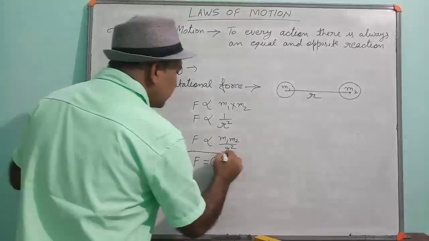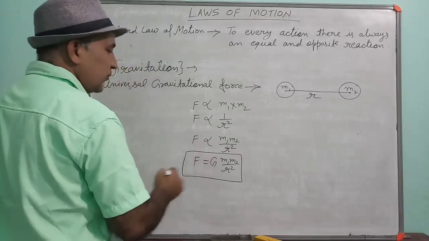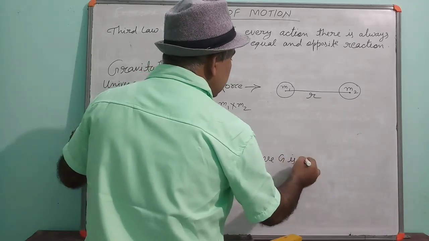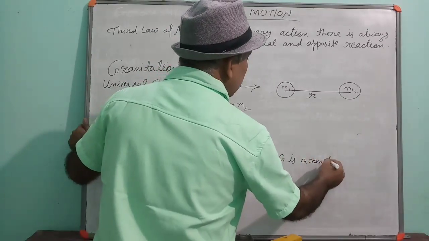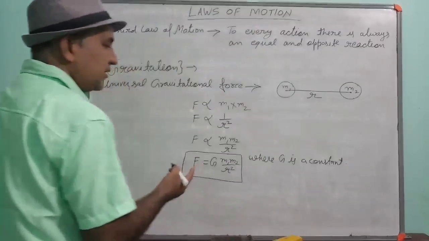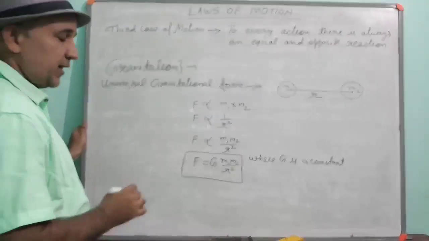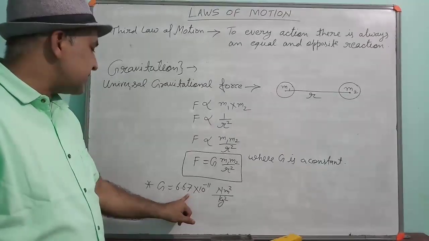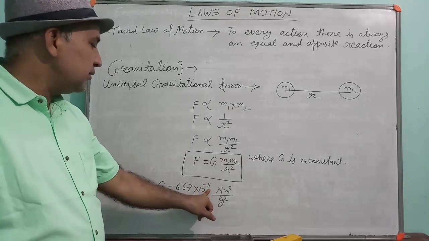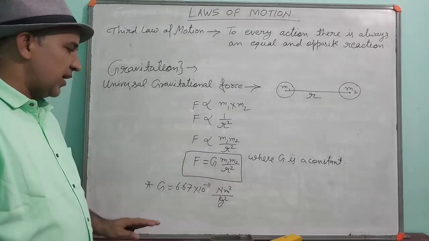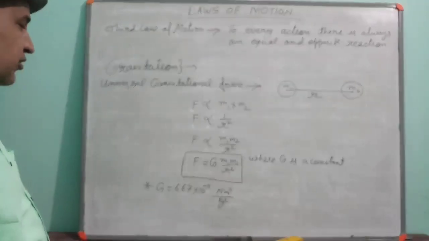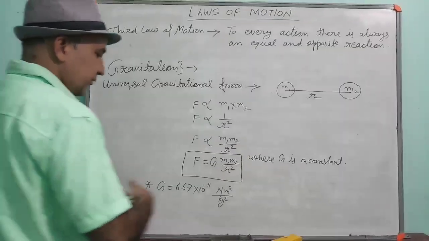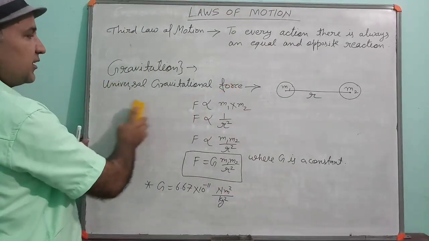So this is the formula for universal gravitational force, where capital G is a constant and it is called the universal gravitational constant. The value of universal gravitational constant is 6.67 into 10 to the power minus 11 Newton meter square per kg square. This is the unit of universal gravitational constant. How this value comes, we will see later. Okay, now see, this is the universal gravitational force.